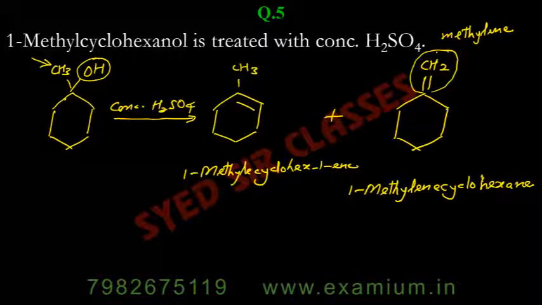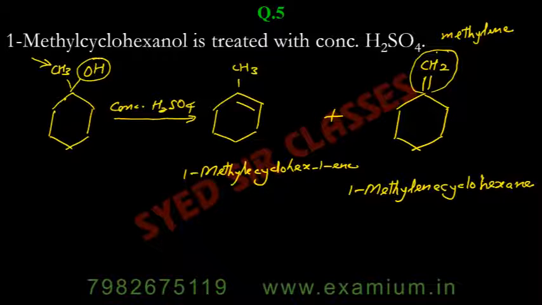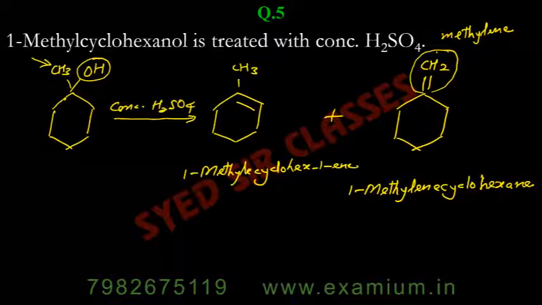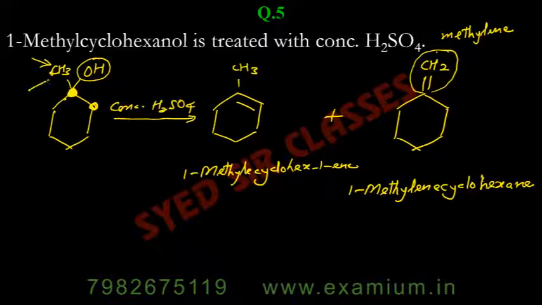And if you know the mechanism of dehydration, the OH group will be removed from one carbon and hydrogen will be removed from an adjacent carbon. So that's why it can happen from both, because both this carbon and this carbon are adjacent carbons. So OH can go from the central carbon and hydrogen can go from either the ring or the CH3. But because allylic is more stable, that's why this one will be major.